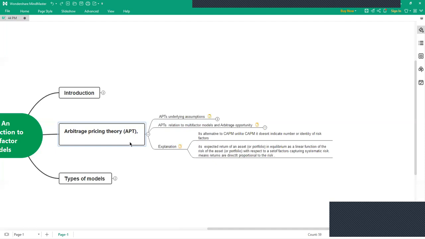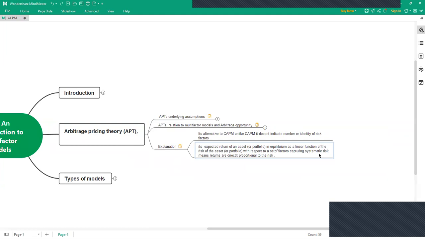The third thing is the explanation of how arbitrage pricing theory differs from CAPM. It's an alternative to CAPM. Unlike CAPM, it doesn't indicate the number or identity of the risk factors. It gives the expected return of an asset or a portfolio in equilibrium as a linear function of the risk of the asset or portfolio with respect to a set of factors capturing systematic risk.